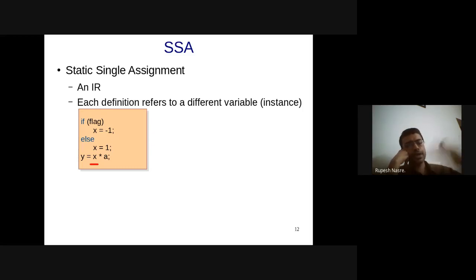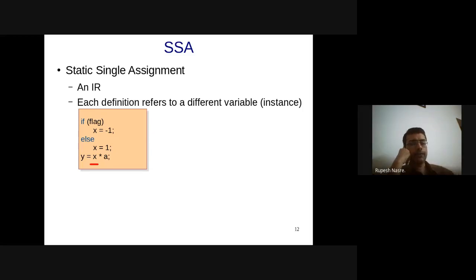And that needs to be satisfied at every stage: at the AST stage, at the IR stage, at the assembly stage, at the final machine level code generation stage. Yeah, so as Nishit says, it can't be done statically. You cannot figure out whether it is going to be x1 or x2. And therefore you will say that y equal to x into a is going to refer to either x1 or x2. I don't know which one.